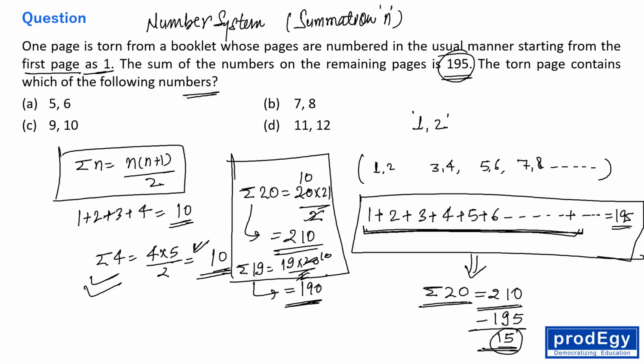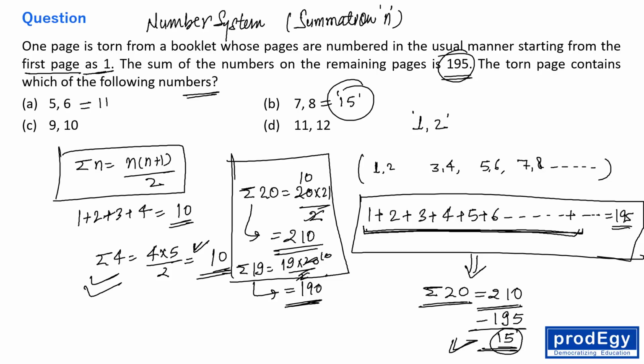So obviously in one page 2 consecutive numbers are there, so the sum of that missed pair should be 15, right? So 5 plus 6 is 11. 7 plus 8 is 15, right?